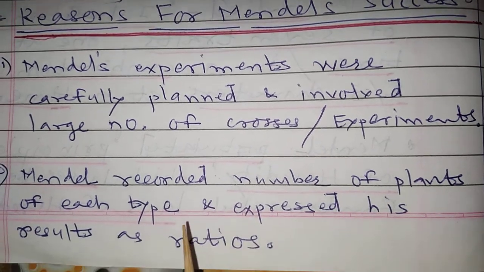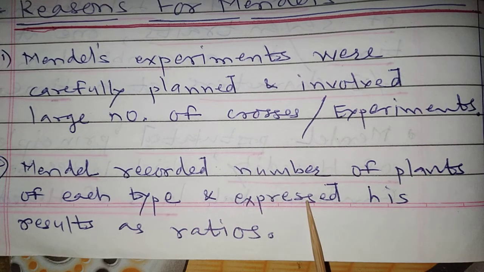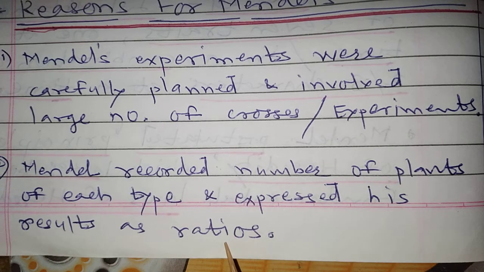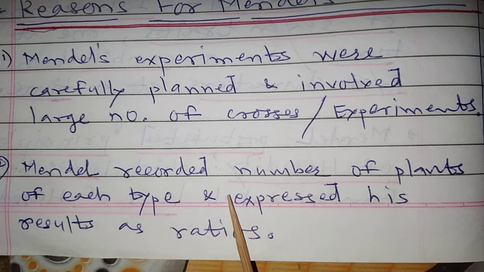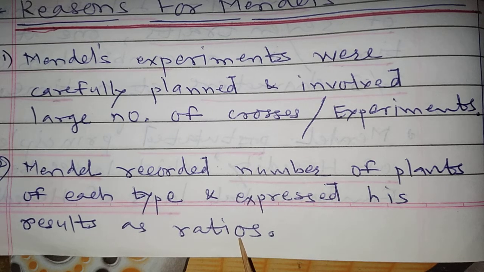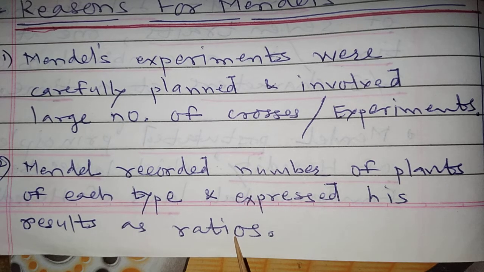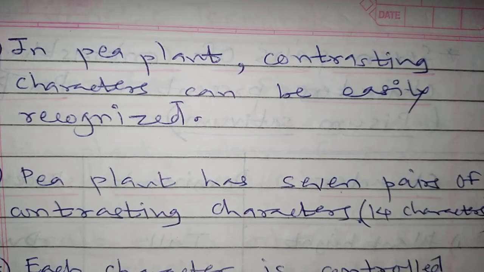Second, Mendel recorded the number of plants of each type and expressed his results as ratios. So he kept a record of the number of plants and gave results in the form of ratios. That is another reason for Mendel's success.